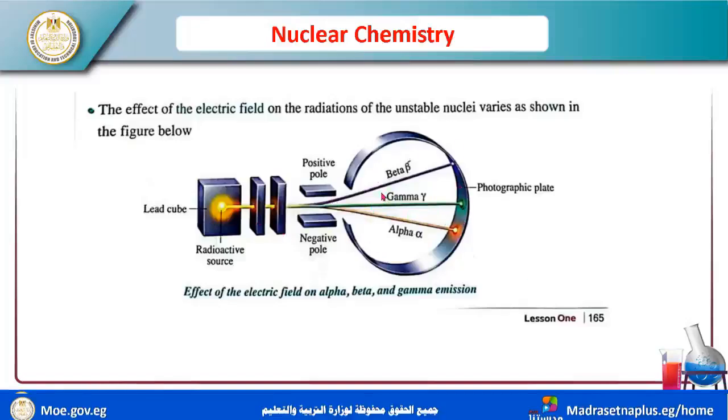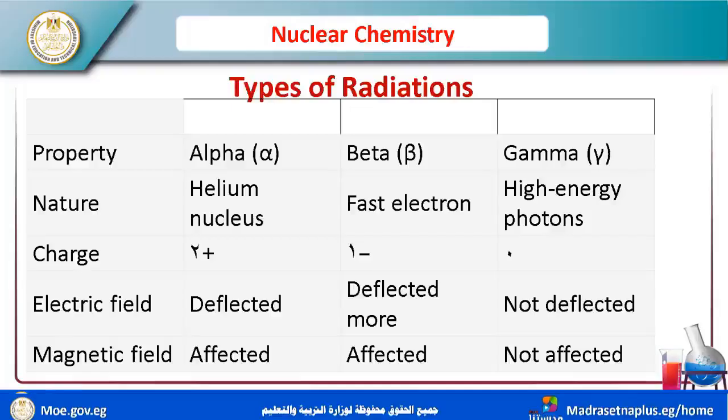In this plate, one side is positive and the other is negative. Beta has a negative charge, so it is attracted to the positive plate. Alpha is a positive particle. Gamma is a radiation with no charge and no mass. You can differentiate between them.